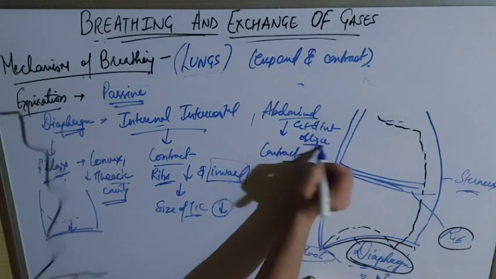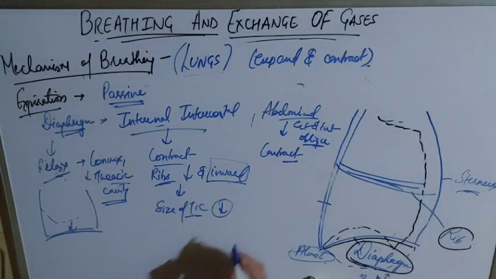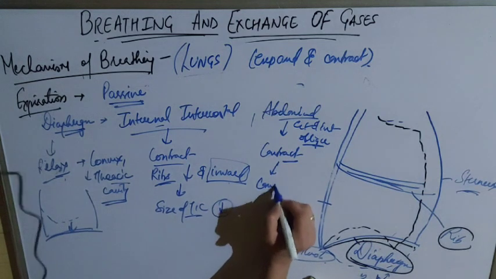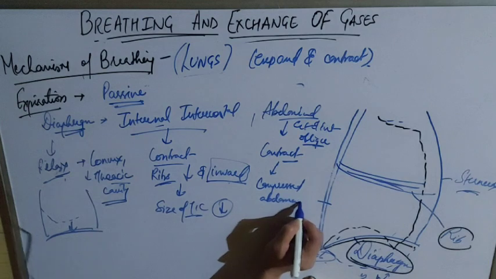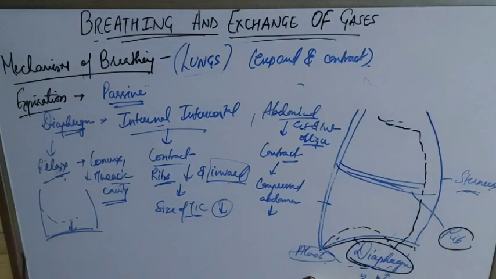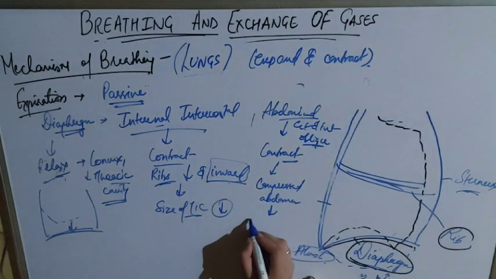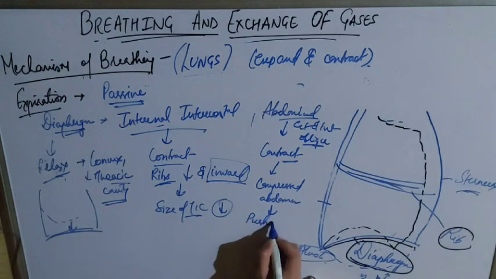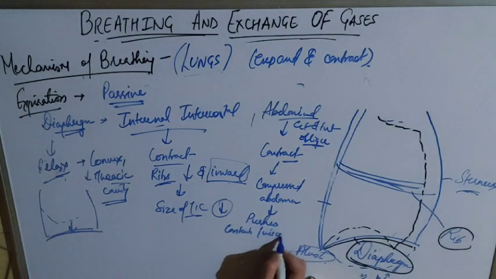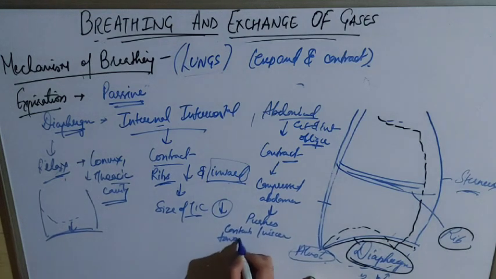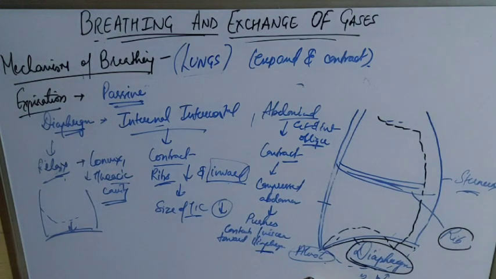Whatever the type of muscle, the abdominal muscle will contract. Thus, it will compress the abdomen. What will happen when it compresses the abdomen? It will push its contents or viscera towards the diaphragm, so that the diaphragm will go to its normal position. Okay, understood?